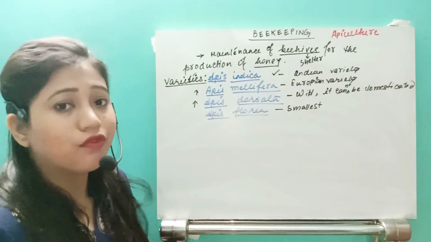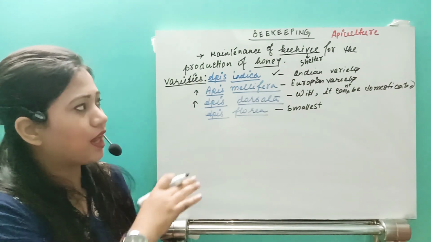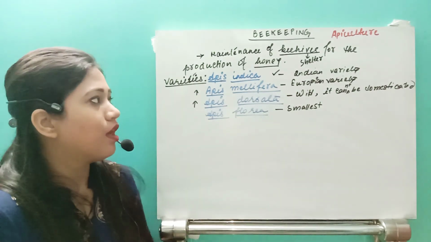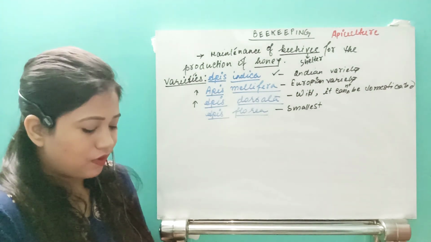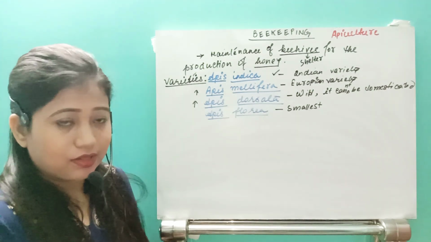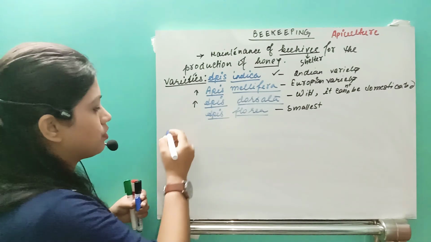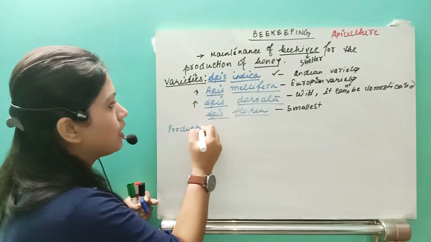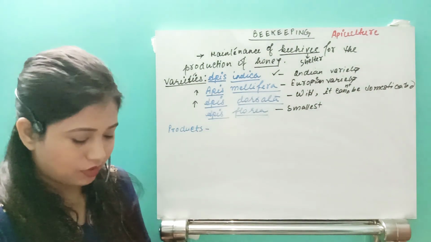That means we can go for beekeeping. For that we have to select Apis indica, we will get good results. Now to see what type of products we can get, let us see the products. How many types of products can we generally get from apiculture?